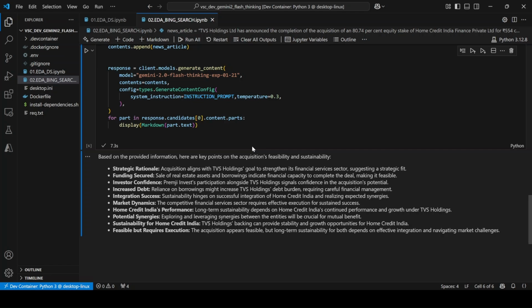Now, one thing I highlighted earlier: this API, or the set of models, were just launched 3 days ago. So definitely there might be some changes. As I said, I was not able to get the reasoning part, but maybe it is coming. Maybe the version will change and the reasoning part will definitely be there along with the answers, so you can see reasoning as well as the answers separately. That might be coming soon.